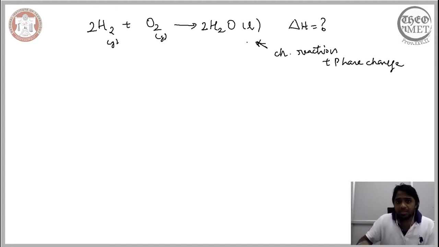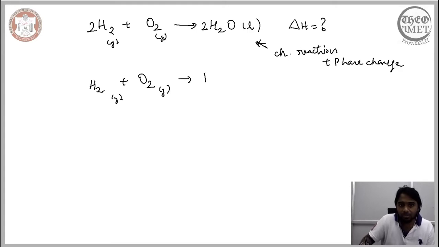Since it is possible for us to replace the path variables associated with this reaction with state variables, we can break this down into 2 or even smaller steps. The first step involves considering just the chemical reaction where the hydrogen molecule comprising 2 hydrogen atoms and the oxygen molecule, both in their gaseous state, react to form H2O in its gaseous state.